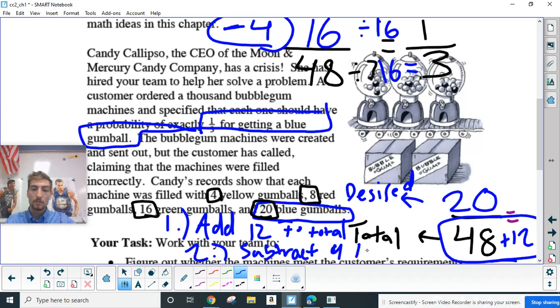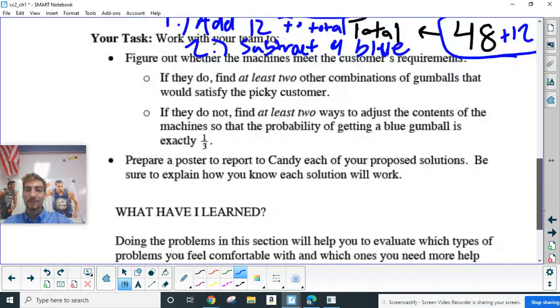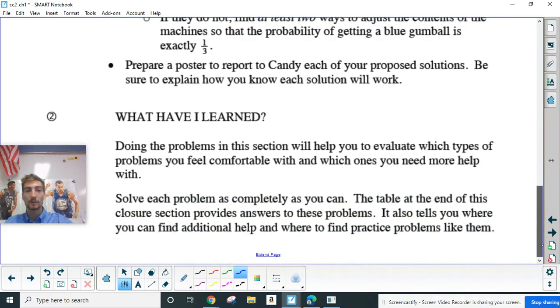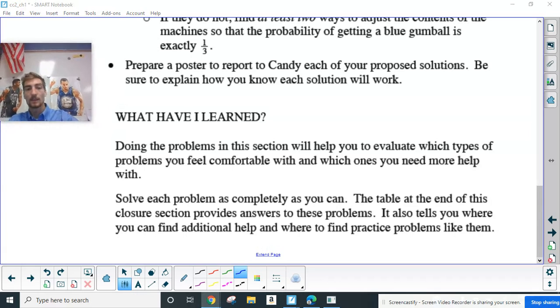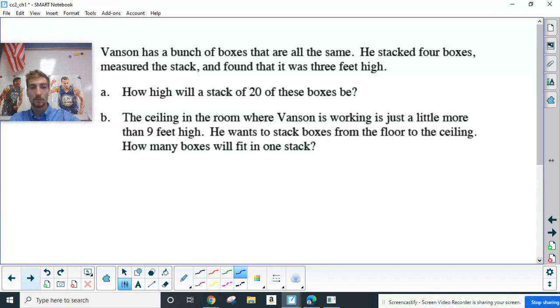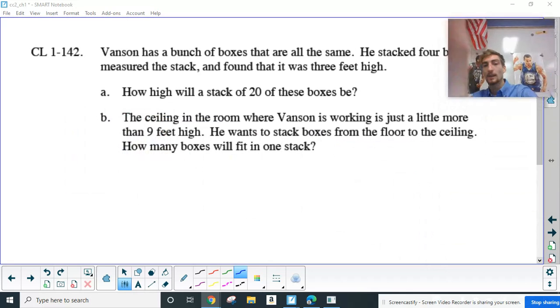4 blue. Then we have 1/3 probabilities. All right, notice these are a little bit more challenging. They require a little bit more thinking. So we're going to work to solve these problems that we have now.